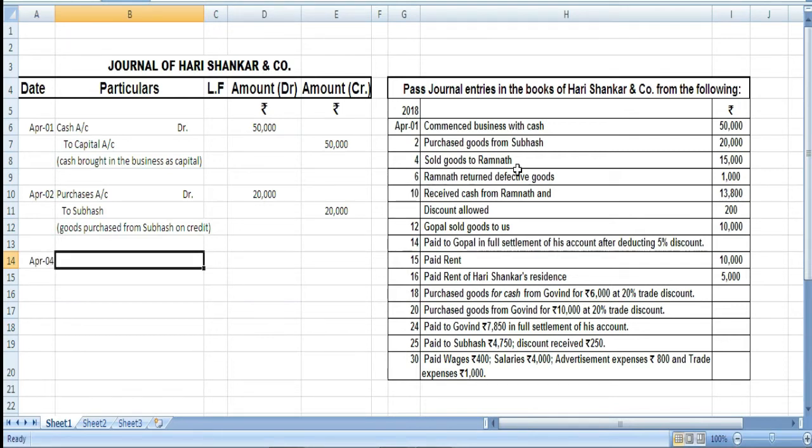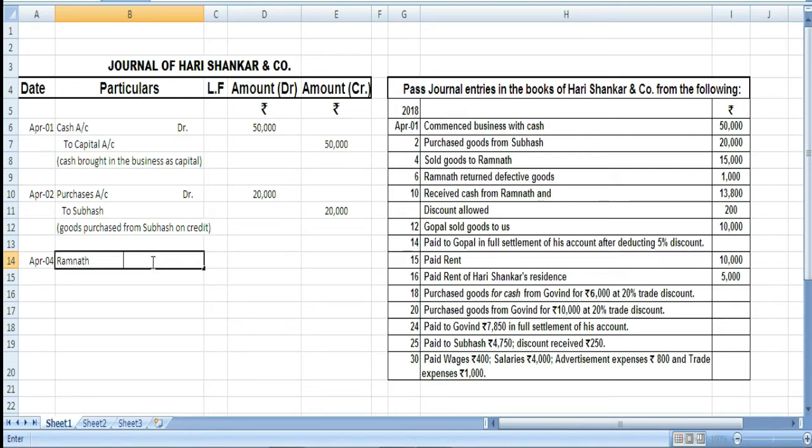Sold goods to Ramnath. Here again there is no word cash, and here we are selling goods. So when we sell, then we are earning income, and so sales comes from the nominal account and we have to credit whatever income is there. And the other account affected is Ramnath. So since we are selling goods to Ramnath, Ramnath is becoming the receiver according to the personal account.